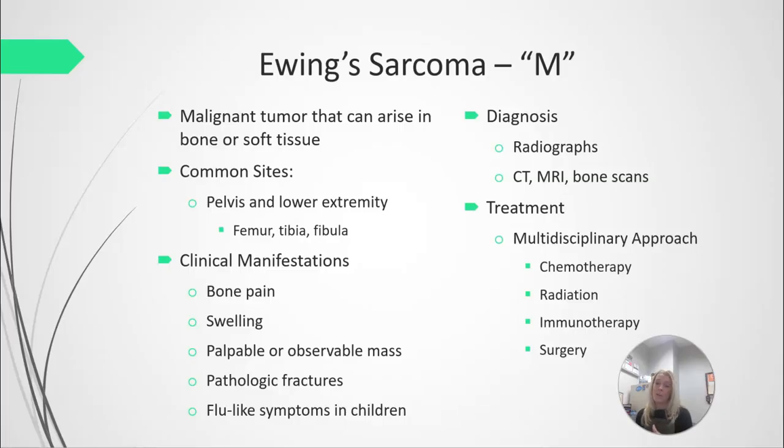So they will hopefully do x-rays to help diagnose. If anything shows up on x-rays, then they usually do further diagnostic testing such as CT, MRIs, or bone scans. Treatment, again, usually includes a multidisciplinary approach. Chemotherapy, radiation may be used. Immunotherapy is another option for this type of cancer, and surgery, again, depending on the location of the tumor.